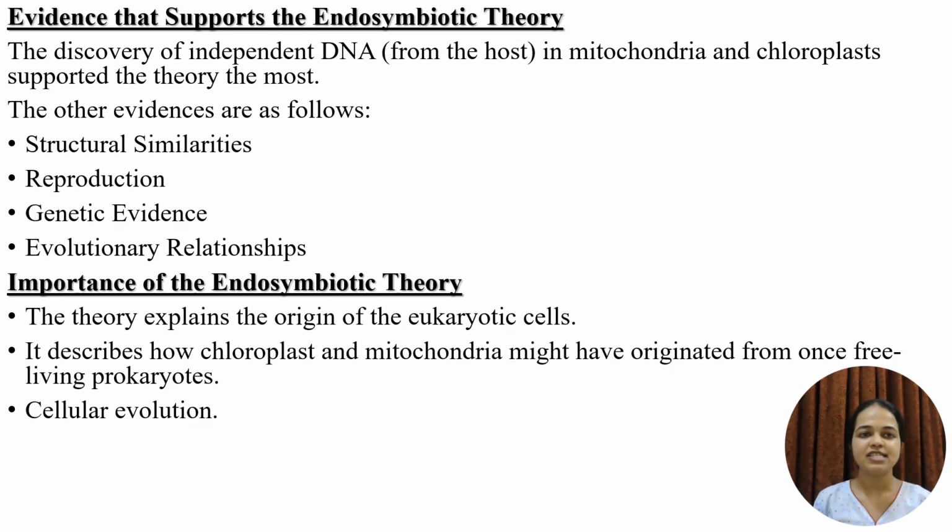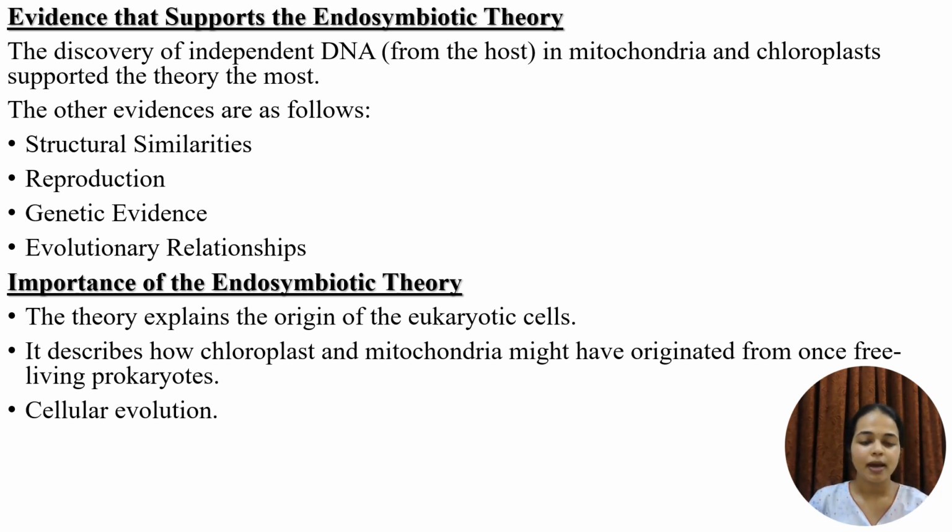Next are the evidences that support the endosymbiotic theory. One of the most important evidences is the independent DNA that is found in mitochondria and the chloroplast, that supported the theory the most. Other evidences are structural similarities. Mitochondria and chloroplast share a similar structure with the free-living bacteria, such as double membranes and the DNA. And both these organelles have almost the same size as that of the bacterial cell.